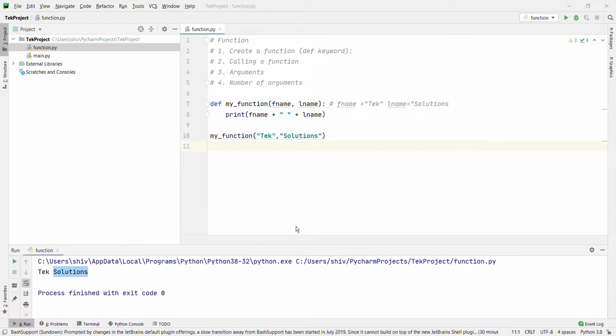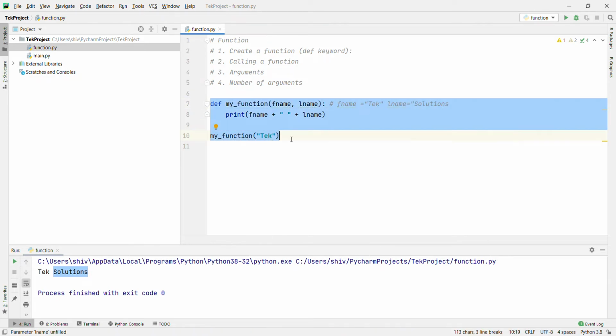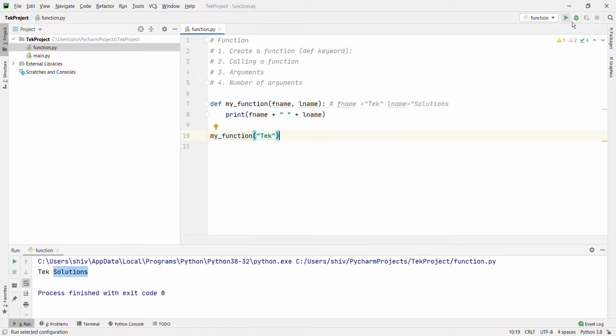If you try to call this function with 1 or 3 arguments, what will happen? Let's remove this one and pass only 1 argument. The function is taking 2 arguments, so it's a mismatch. Then it will be an error. Let's run it.